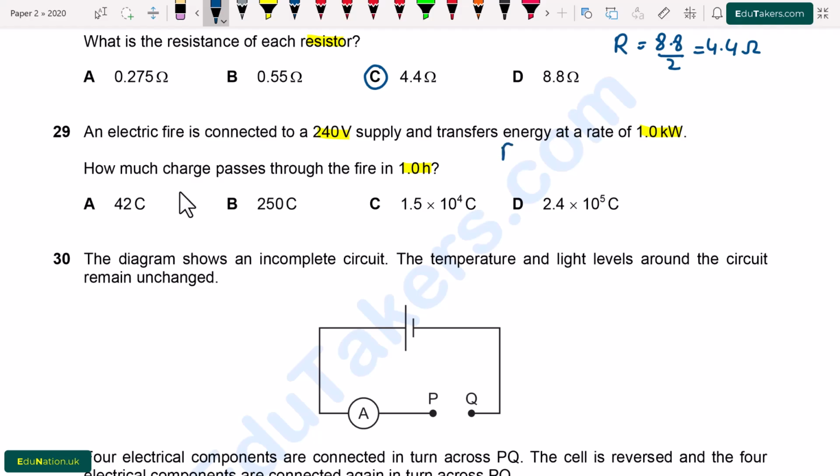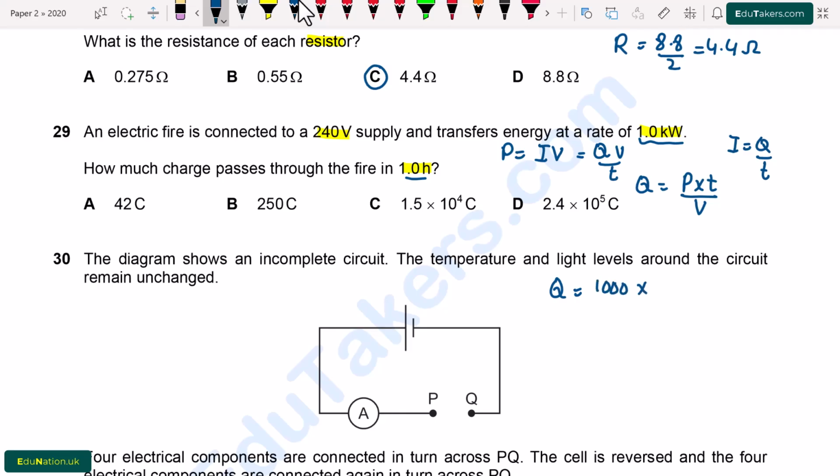So first of all, I write here power, which is the product of current and potential difference. And also current is equal to rate of flow of charge, which is Q over T. So it will be Q V over T. Here we have to find out the value of charge, which is represented by Q.